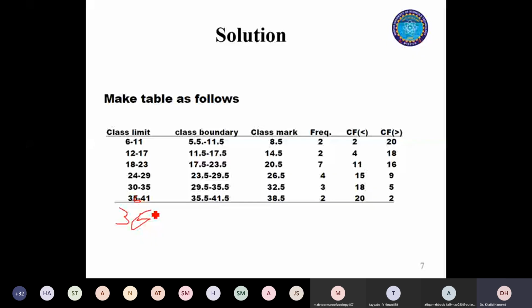First condition, when you need to classify your data set, your number of units in every class should be the same. So between 6 to 11, you have 5 units. Between 12 to 17, you have 5 units. Between 18 to 23, you have 5 units. Between 24 to 29, 5 units. Between 30 to 35, 5 units. And 36 to 41, it's once again 5 units. Secondly, the classes should be mutually exclusive.